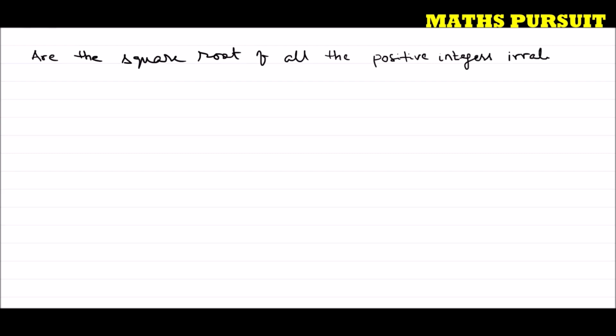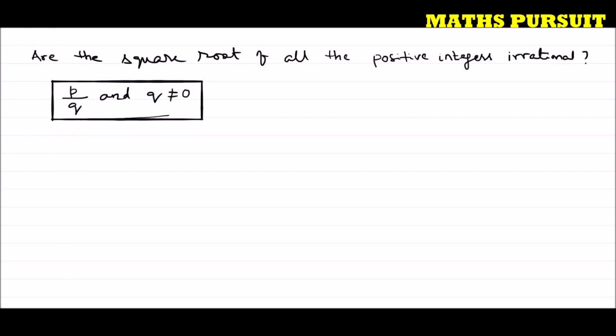Now guys, we very well know what an irrational number is. Before we start answering this one, let us first remember what a rational number is. A rational number is a number which can be written in the form P upon Q, where Q is not equal to 0. This is what we call a rational number. Now the opposite of this is the irrational number.